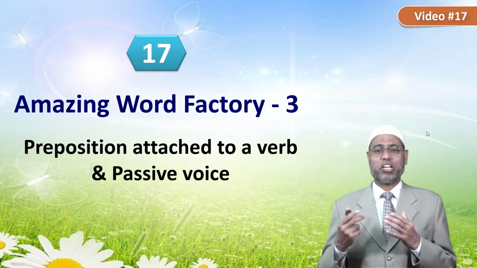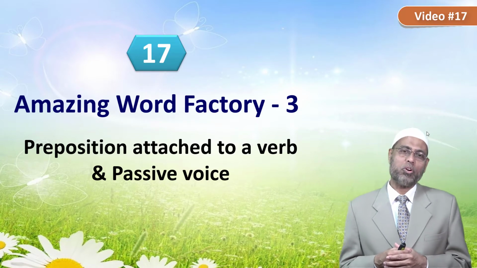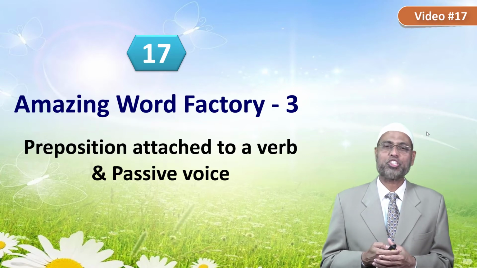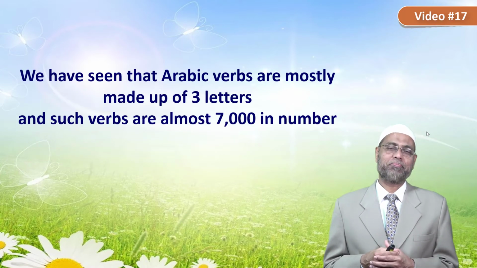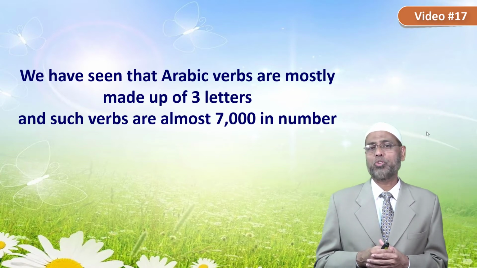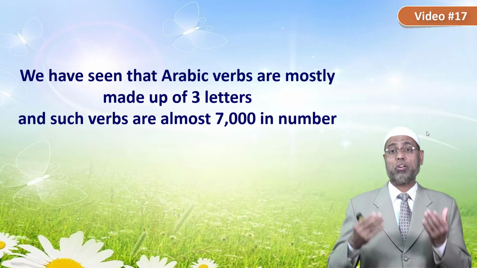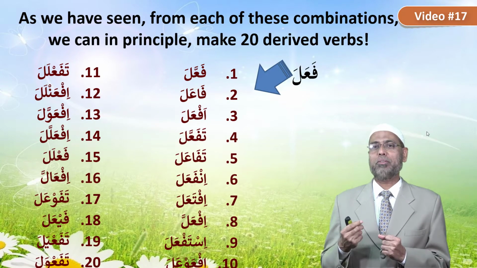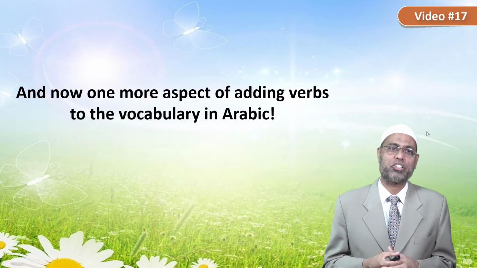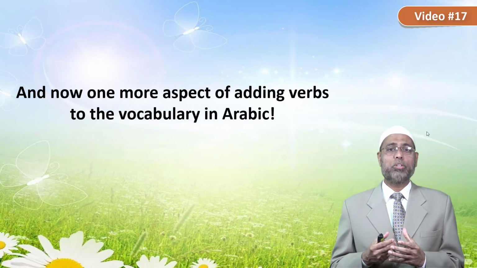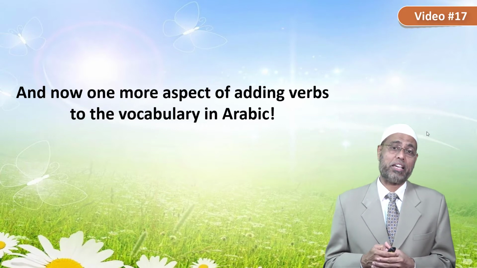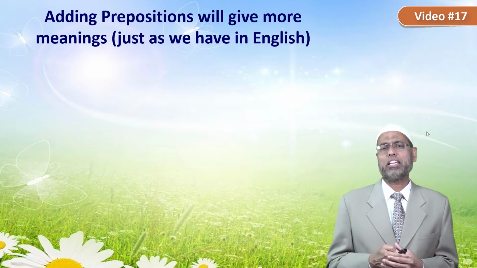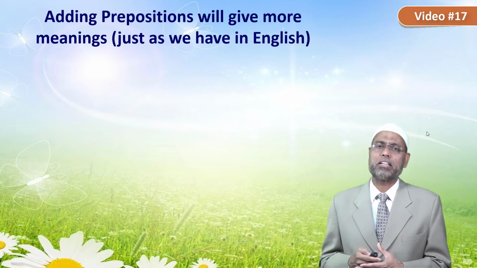Let's take the 17th episode now, in which we will see one more aspect of the amazing word factory. In this one, we'll take prepositions attached to a verb and the passive voice. We have seen that Arabic verbs are mostly made up of 3 letters, and such verbs are almost 7,000 in number. And from each of these verbs, you can make 20 derived verbs. MashaAllah, and we have seen that. Now we'll take one more aspect of adding verbs to the vocabulary in Arabic, which is by adding prepositions. We have a similar thing in English also, like get, get on, get off, get at, and so on.